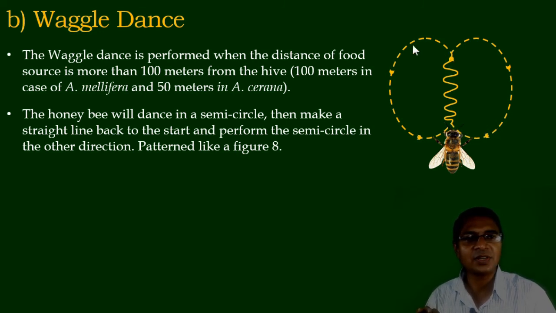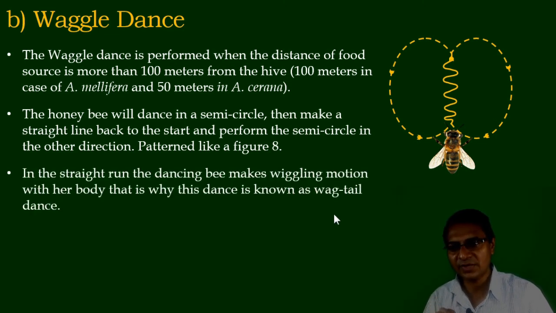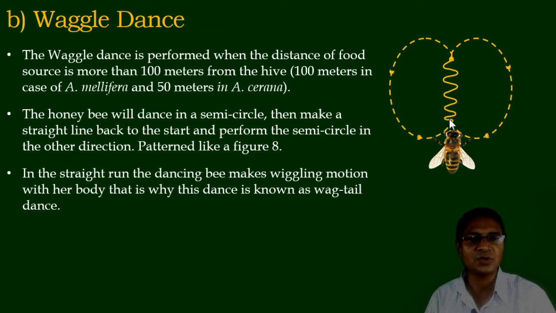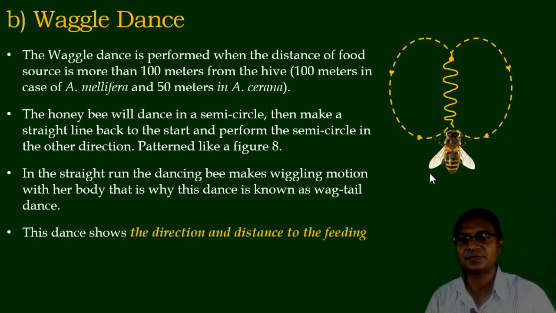As they turn left, after that it moves toward the right turn to form a complete circle like the figure 8. After that, in a straight run, the dancing bee makes a waggling motion with her body, that is, a waggling motion with the help of the abdomen. That is why this dance is also known as the wagtail dance or the waggle dance. This dance shows the direction as well as the distance to the feeding site.